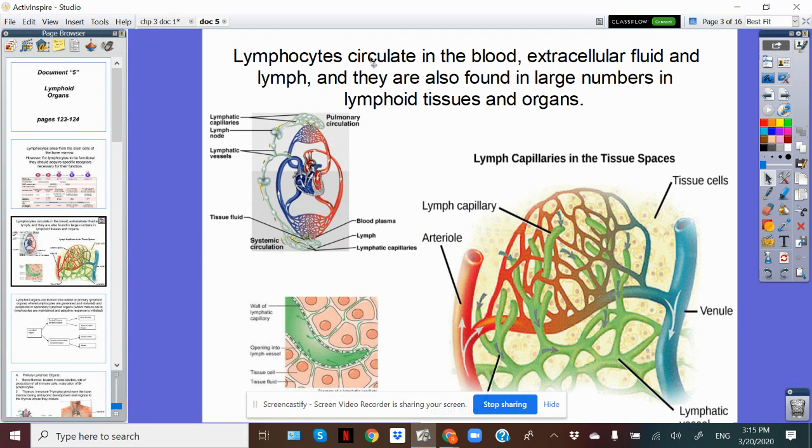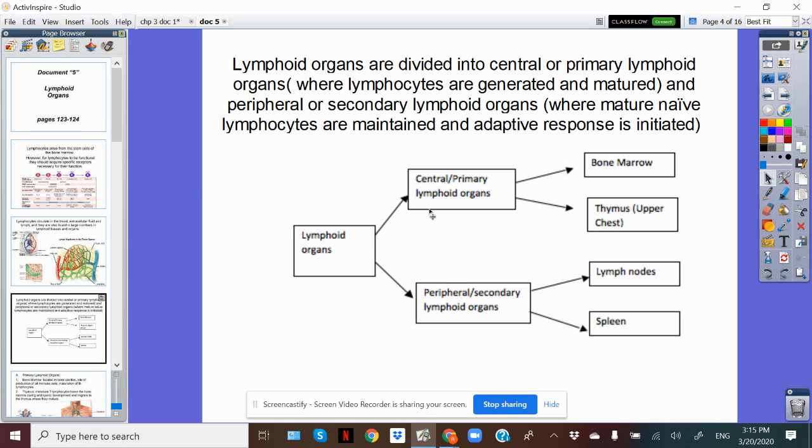Notice that these lymphocytes circulate in the blood, in the extracellular fluid, which is this fluid between the cells, as well as in the lymphatic system, in the lymph. So in blood, lymph, and between the cells. And they are found in large numbers in lymphoid organs and tissues that we are going to talk about right now. Notice that these lymphoid organs are divided into two types. Lymphoid organs can be central or primary lymphoid organs, as well as peripheral or secondary lymphoid organs.